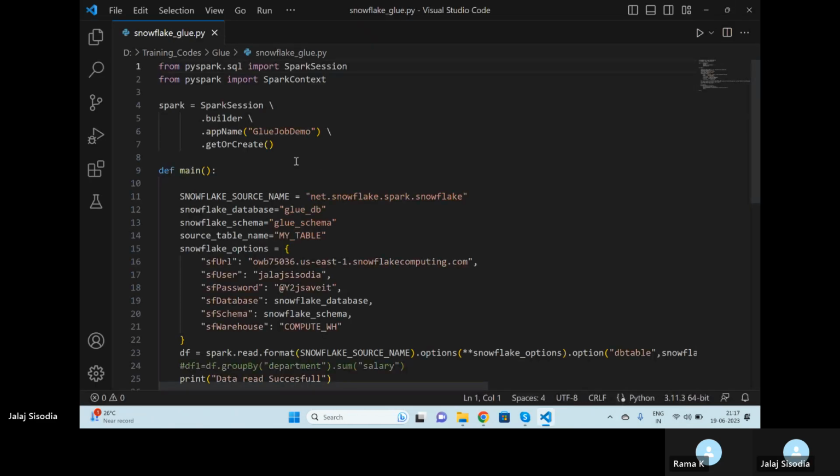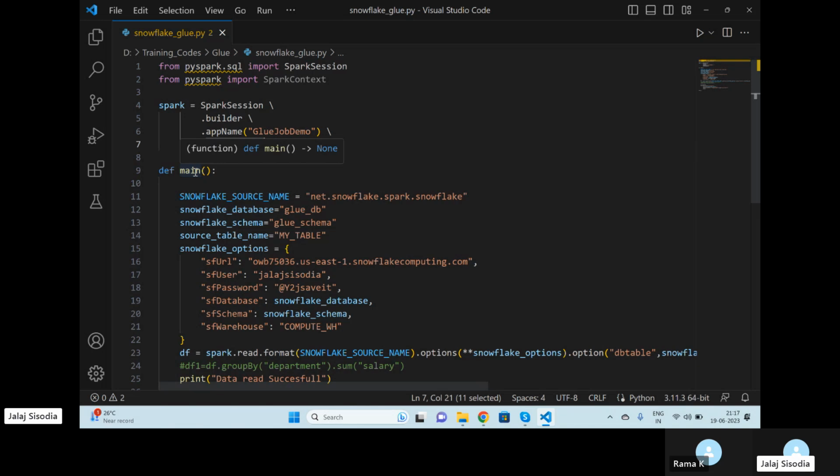So now we only need Spark session and Spark context. We don't need any glue context and all those things because we are not going to work with the dynamic frames for this code. I am just creating one Spark session. You can create like the earlier one also. This is just one different way. I'm setting up my Spark context and I'm saying get or create.